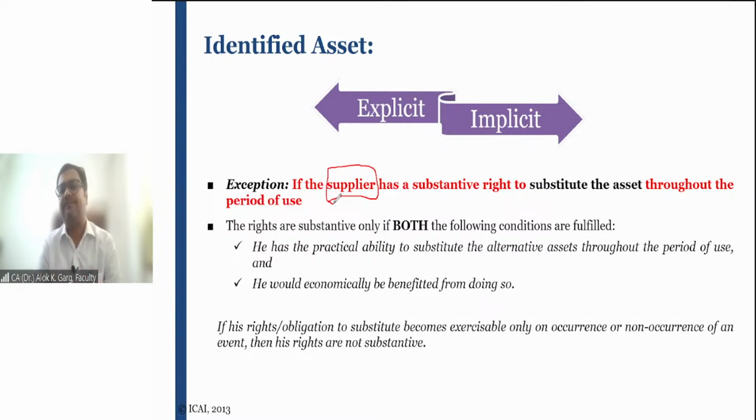So the asset will not be considered as an identified asset, even though it is mentioned in the contract, if the lessor has a substantive right to substitute the asset throughout the period of use. If the lessor has a substantive right to substitute the asset, what does it mean?